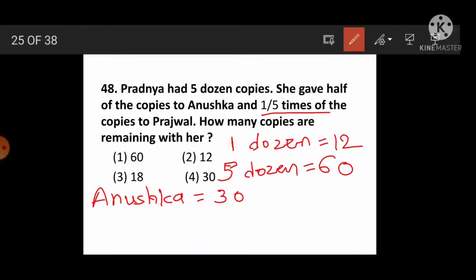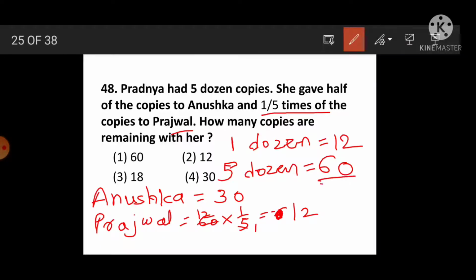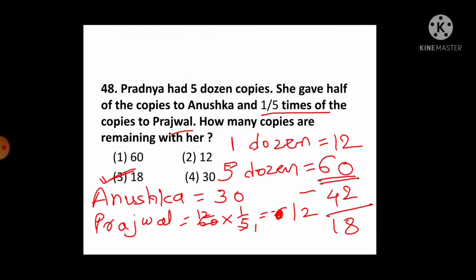1/5 times of the copies to Prajwal. For Prajwal how much did she give? 60 into 1 upon 5 means 5 ones are 5, 5 twelves are 60, means 12 copies given to Prajwal. How many copies are remaining with her? 30 plus 12 is 42. And total copies she had were 60. Then subtract 60 minus 42, 18 is the correct answer. Means how many copies are remaining with Pradnya? Yes, 18. Option 3 is the correct option.